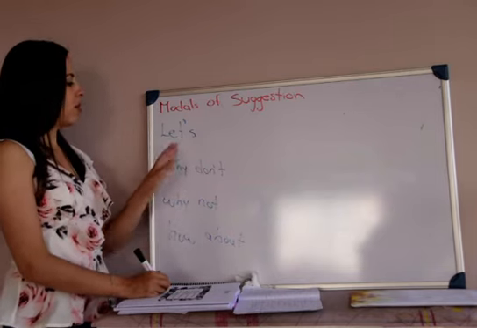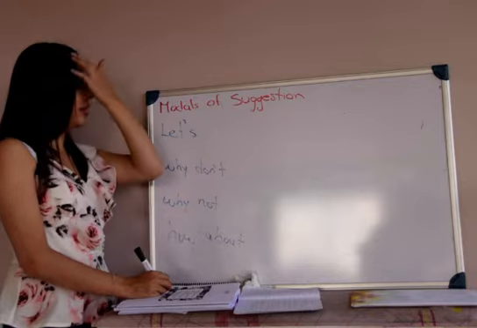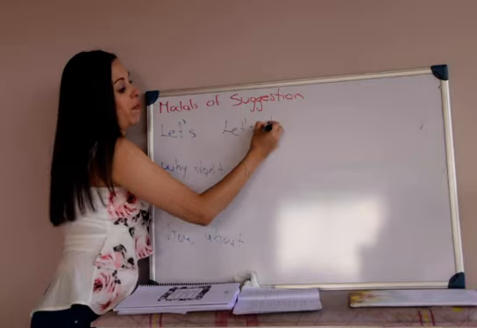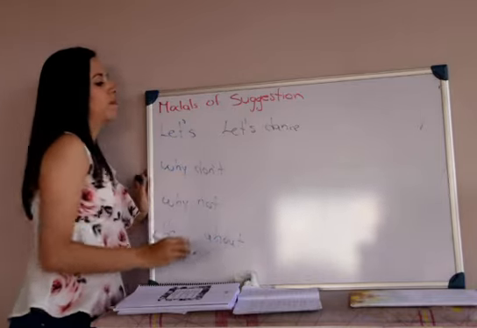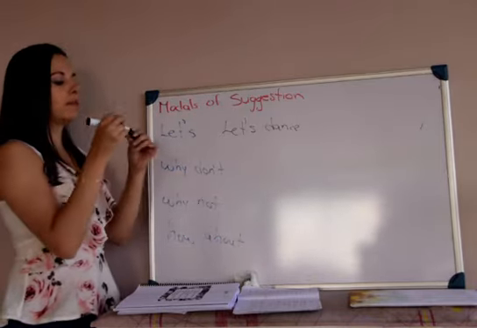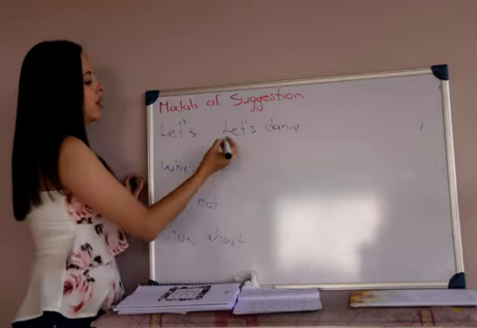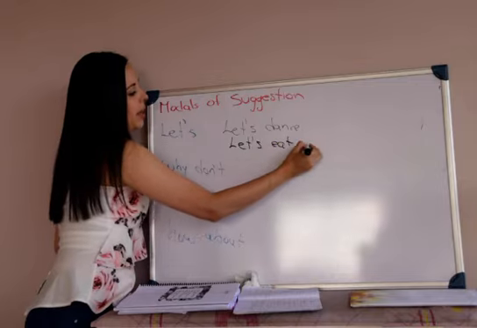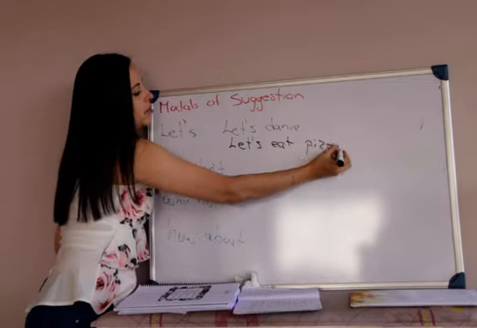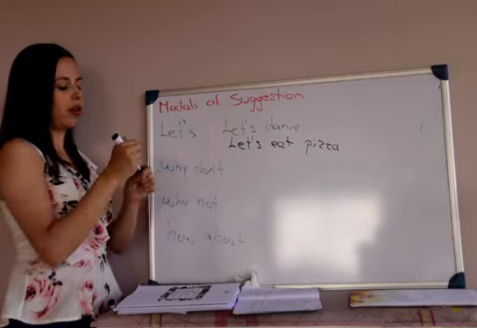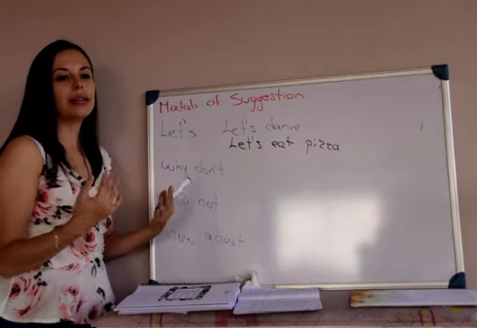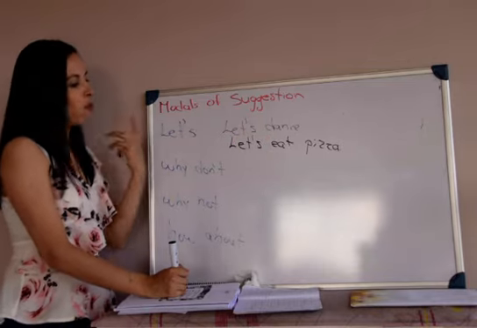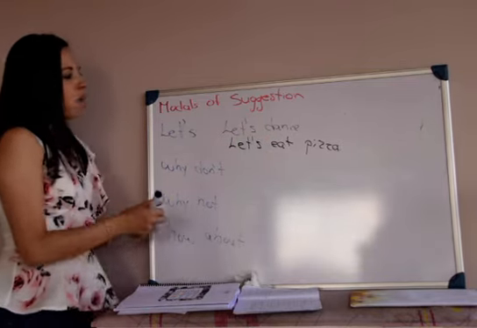Okay, so let's means vamos, right? You know that let's means vamos. So if I want to suggest que vayamos a bailar, because I want to dance, let's dance. Or if we were thinking what to eat, and I want to eat pizza, I can suggest, let's eat pizza. Comamos pizza, vamos a comer pizza, right? Let's means that, que hagamos esto. Let's dance, bailemos. Let's eat pizza, comamos pizza. It's my suggestion.